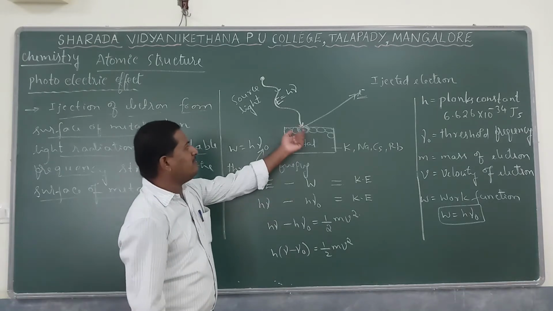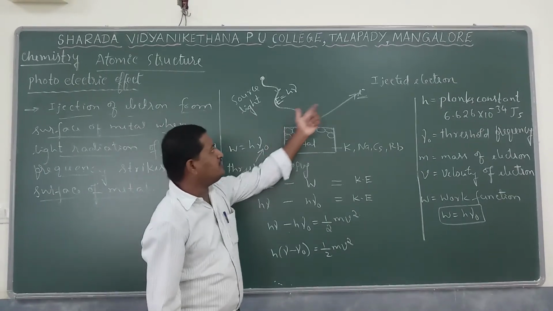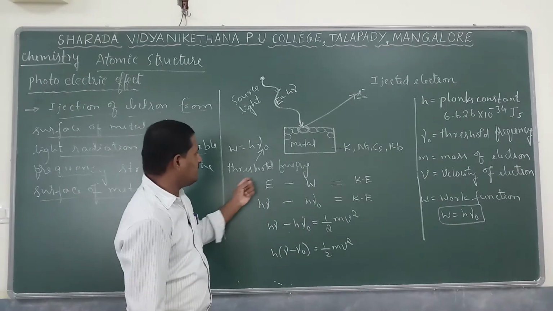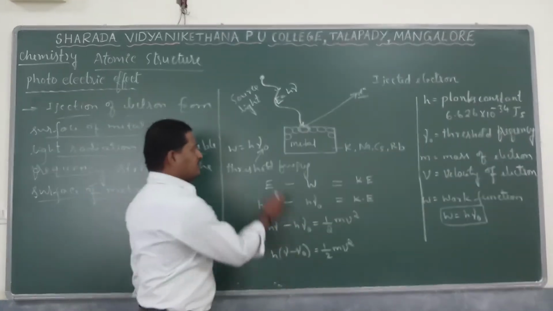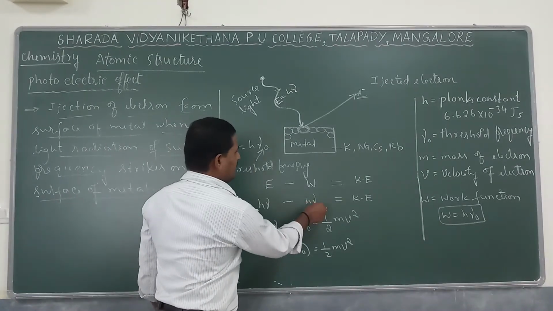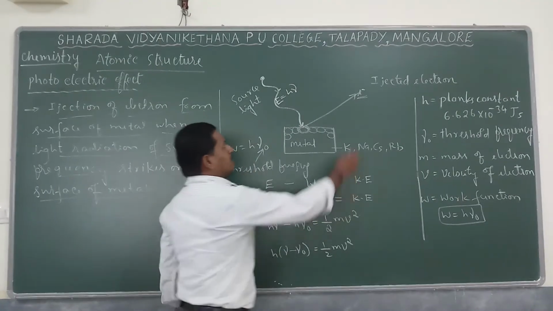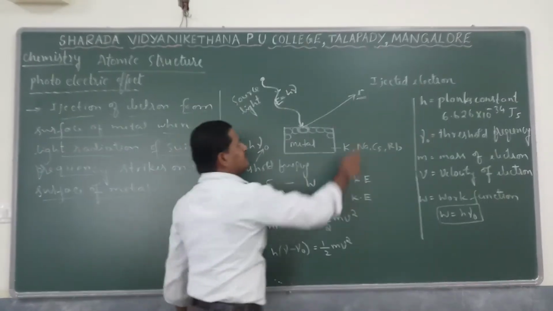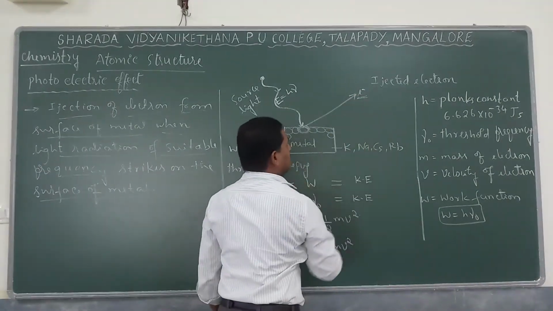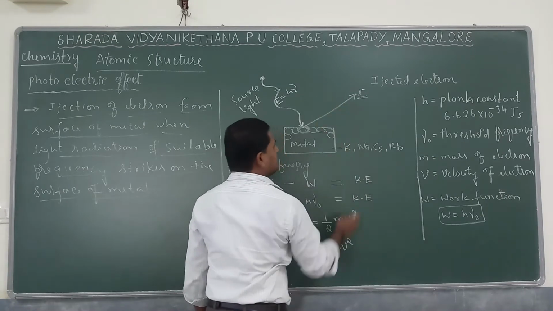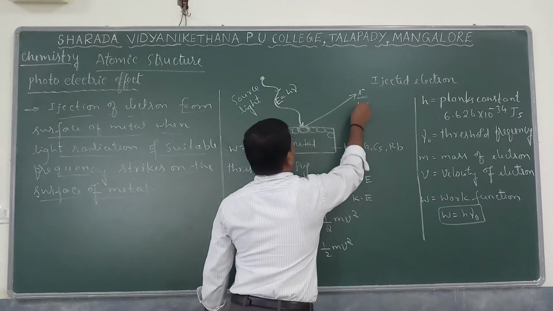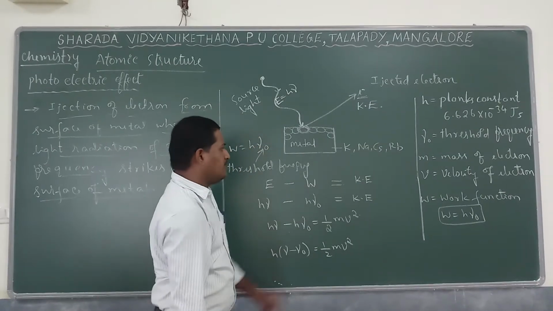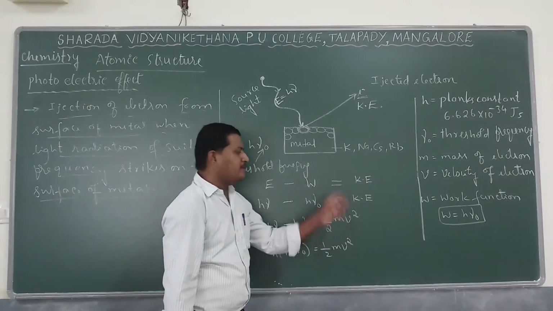So that minimum energy that is needed in order to eject the electron from the valence shell of an atom, that is nothing but the threshold frequency. So that is multiplied to the h. So h nu naught is nothing but the work function, and whatever electrons come out, they come out with some energy. Since the electron is a particle, the energy of the particle is considered as kinetic energy. That kinetic energy is nothing but half mv square.